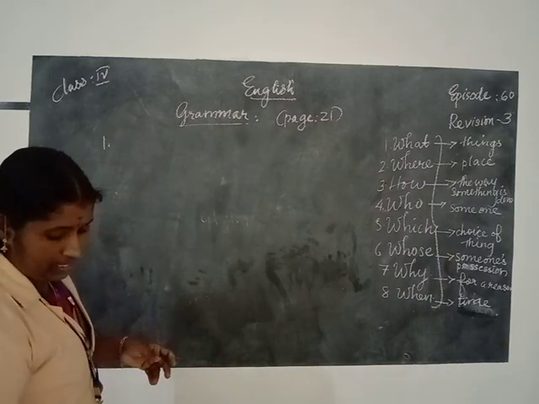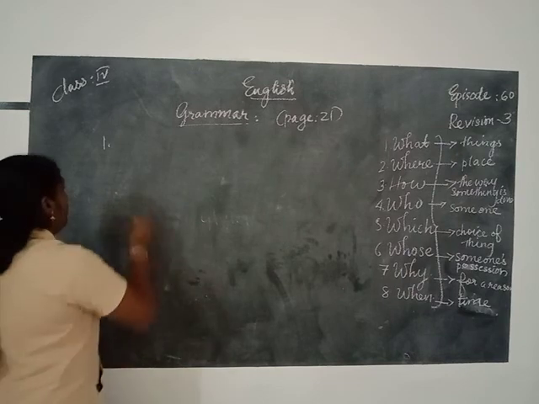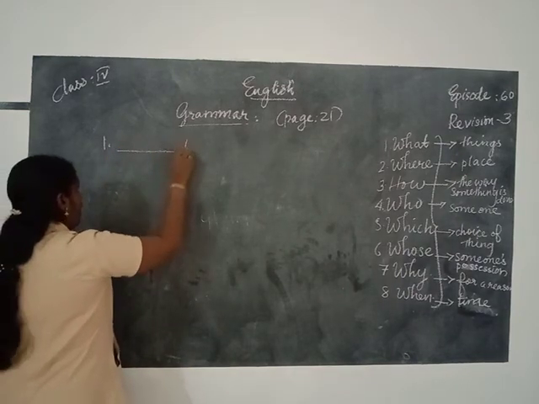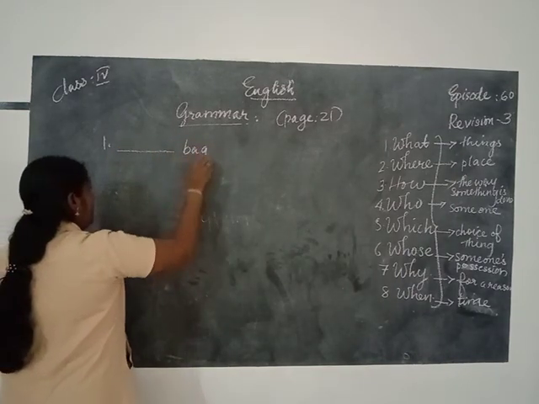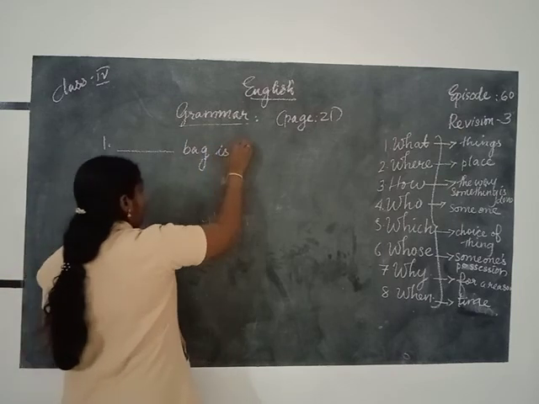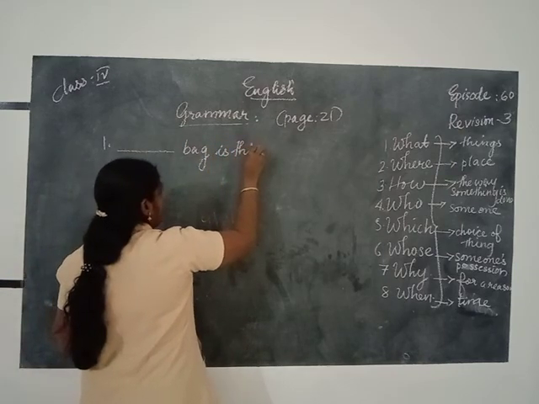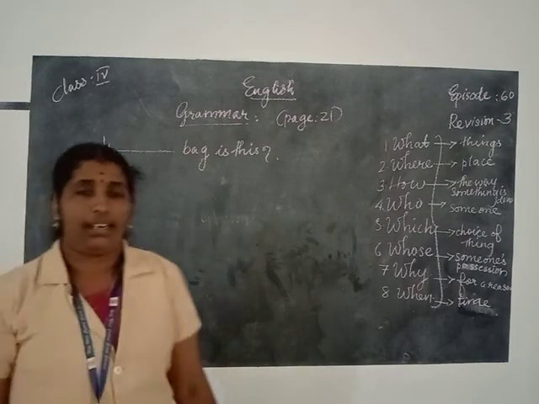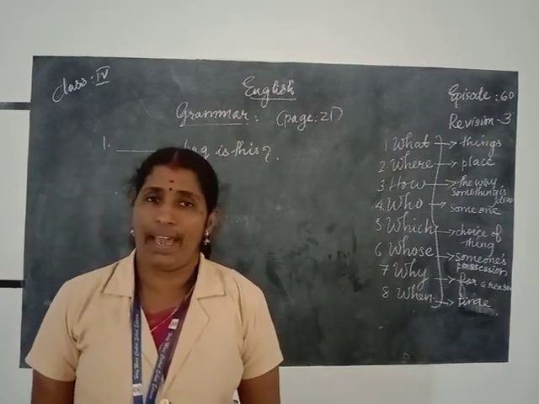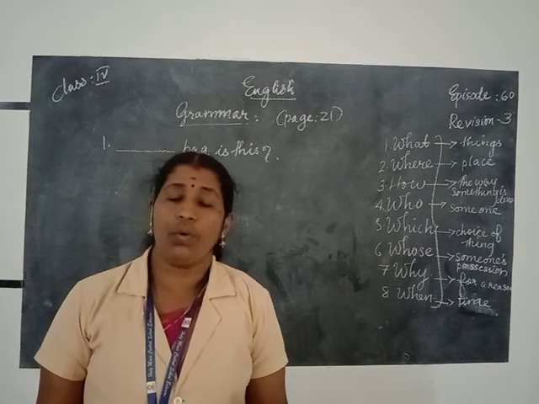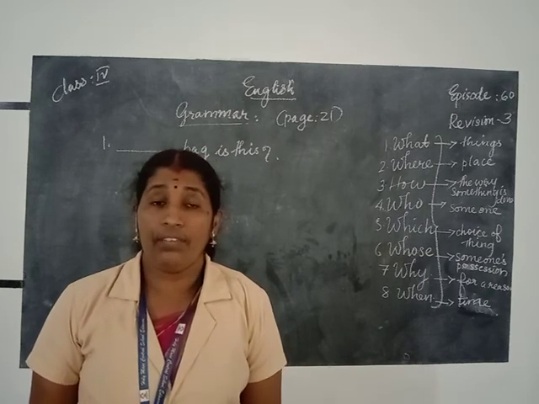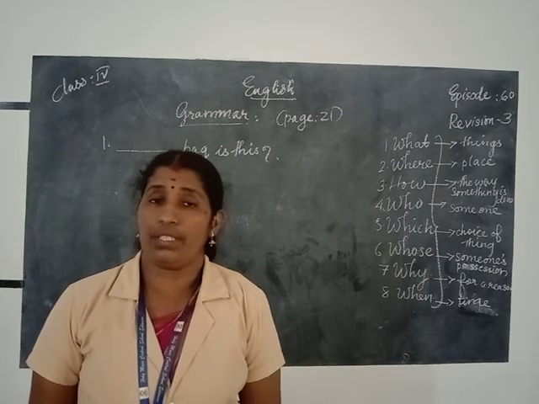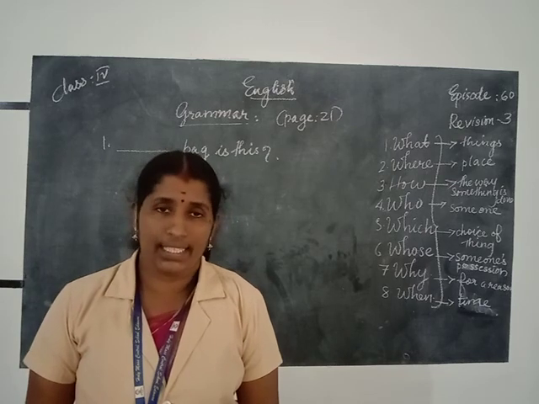Dash bag is this. We are asking about the ownership or possession. Who is the owner of the bag? Which word can we use there? "Whose bag is this?"